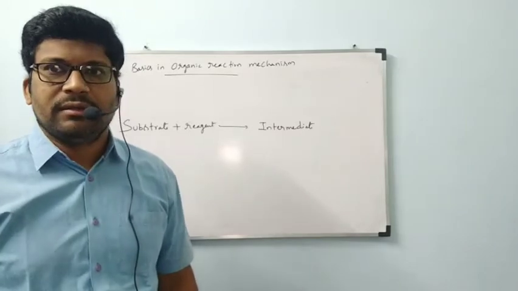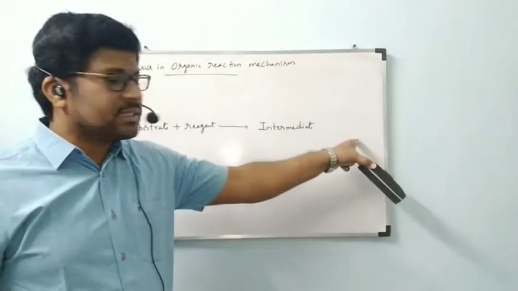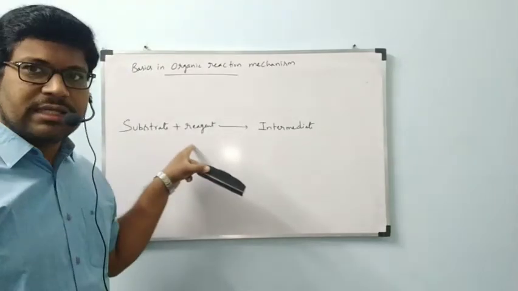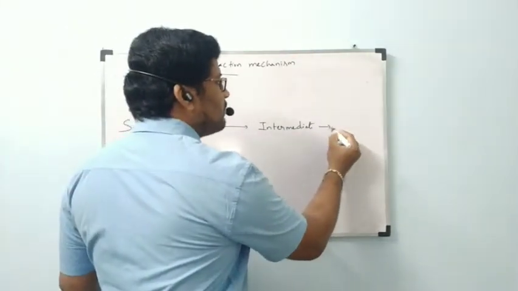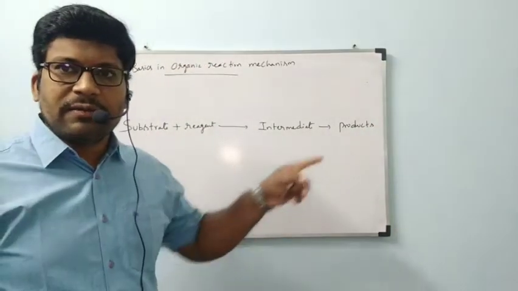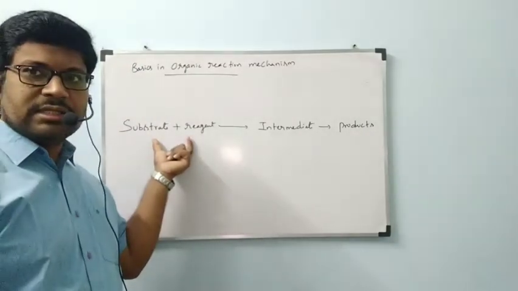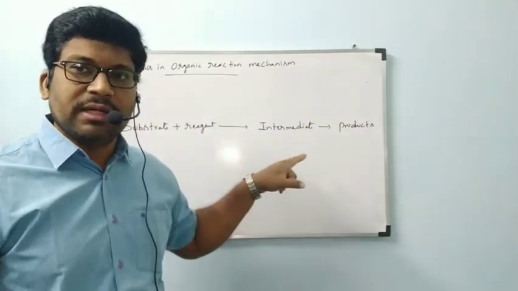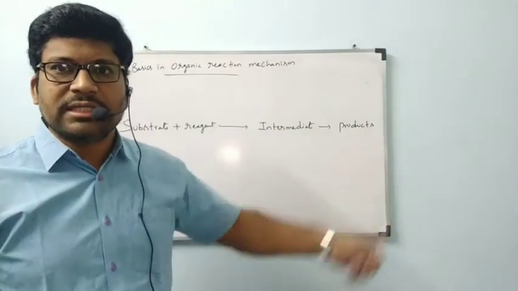Inter means between reactants and products. Actually, in inorganic reactions, these two are reactants, and the resultant of the reaction are called products. The intermediate will be converted to products. In inorganic reactions we generally say reactants will form products. There is also a chance of formation of an intermediate, but mechanism wise we won't study inorganic reactions. Simply we will complete the reaction.